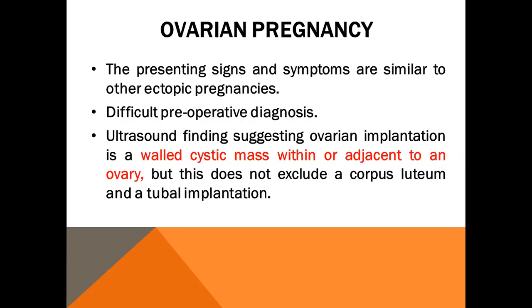Ovarian pregnancy: the presenting signs and symptoms are similar to other ectopic pregnancies, difficult preoperatively, similar to tubal. Ultrasound findings suggestive of ovarian implantation are a cystic mass within or adjacent to and surrounded by ovarian tissue. The problem is that the sac may give the same picture as a corpus luteum, so differentiation is difficult preoperatively.